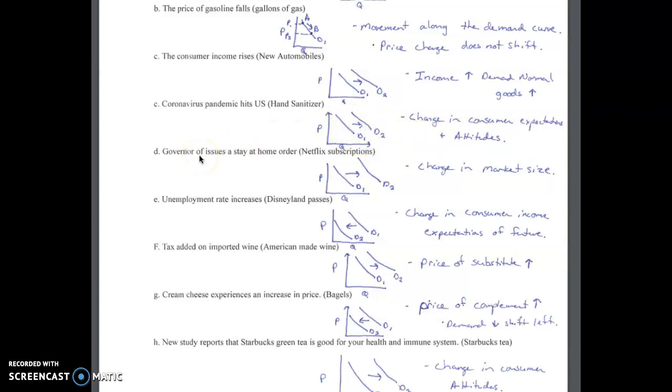If our governor issues a stay-at-home order, what will the impact be on Netflix subscriptions? I have demand shifting to the right. This is going to be a change in the market size. You have a lot more people who are at home with not a lot of other things that they can do or places to go. You just got more buyers in the market. So you got demand shifting to the right.